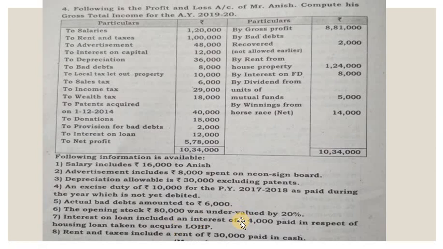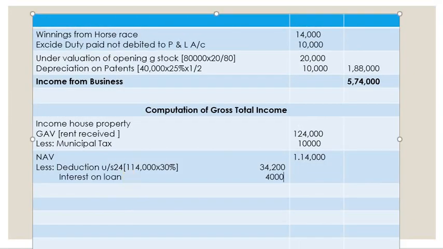This is regarding the let out property, so we have to deduct it here. Interest on loan 4,000. So total deduction is 38,200. So income from house property is 1,14,000 minus 38,200, that is 75,800. So we have computed income from house property.